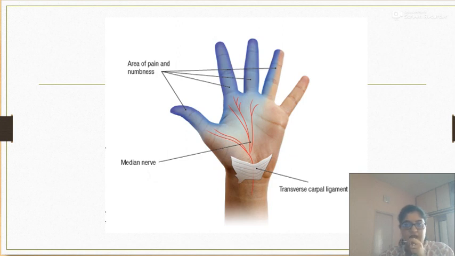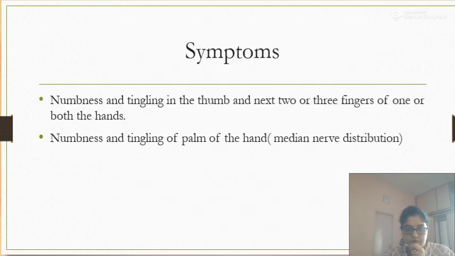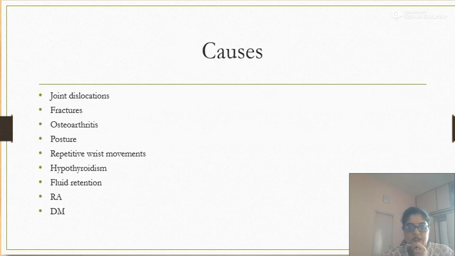So here you can see in the picture that the thumb, index finger, middle finger and half of the ring finger are supplied by the median nerve, and this is the area where there will be symptoms such as pain, numbness or tingling, because this is the area which is supplied by the median nerve. So symptoms, as I said, appear wherever there is a median nerve distribution in the hand. In those areas, there will be the nerve compression symptoms such as tingling and numbness.